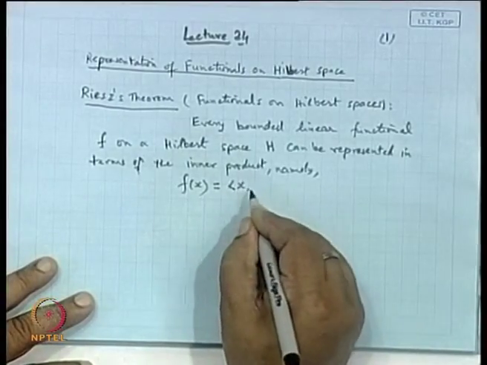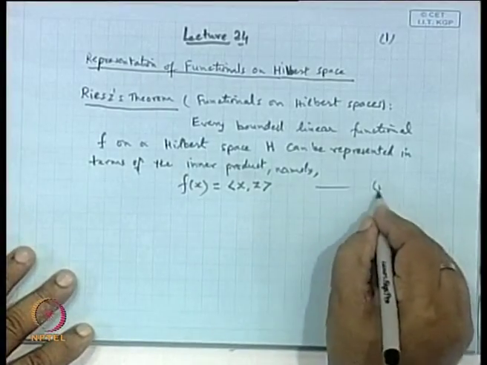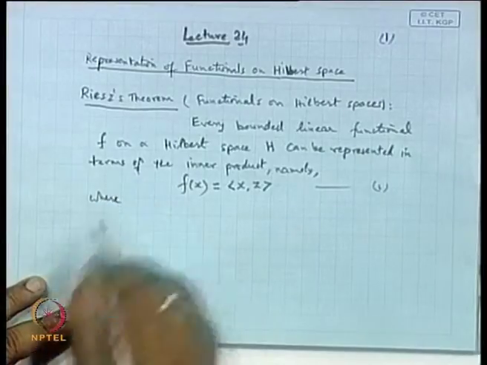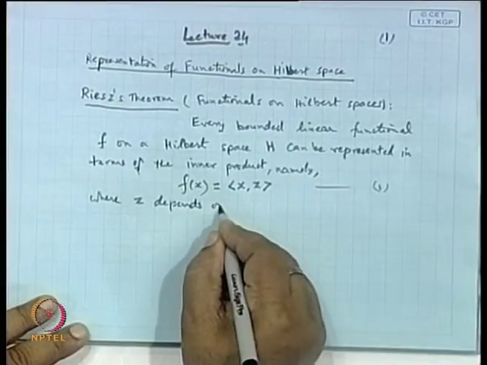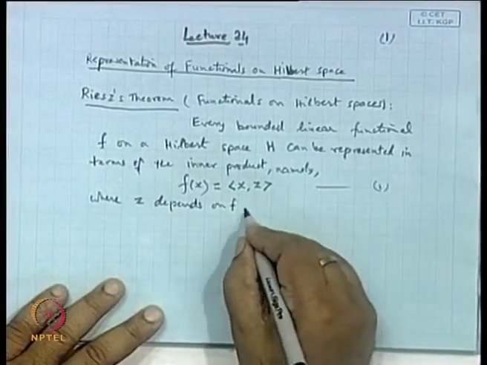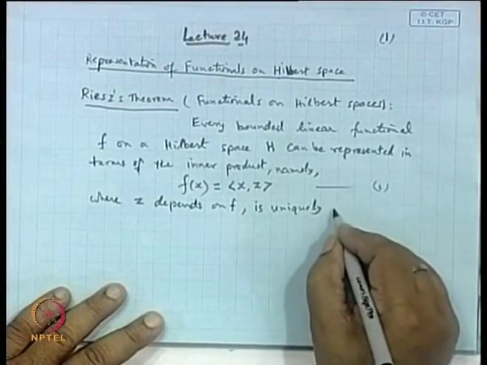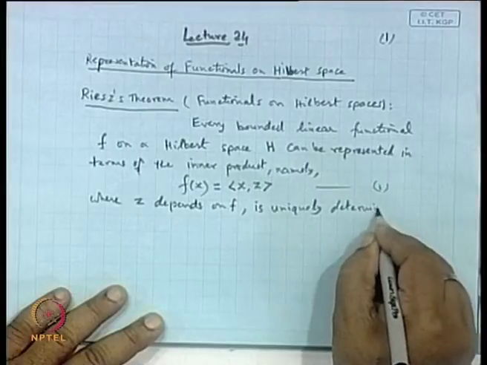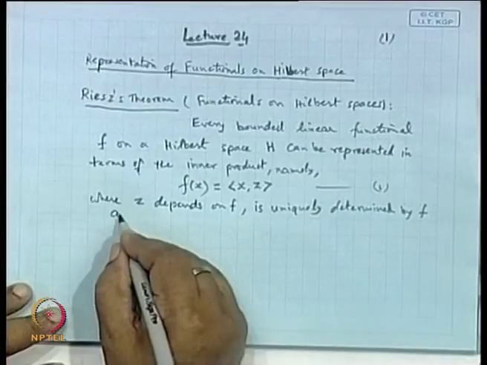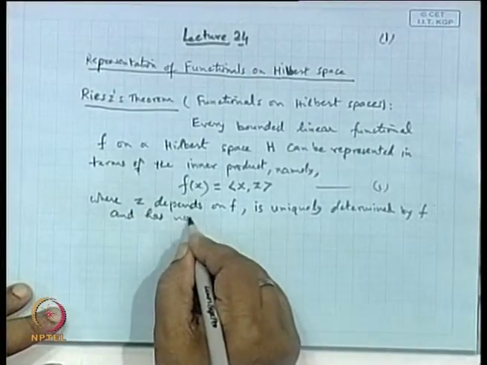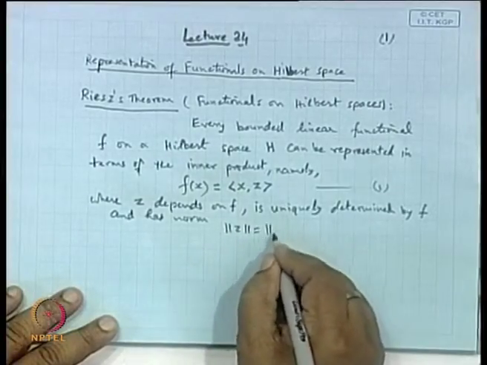Here z, which depends on f, is uniquely determined by f and has norm equal to the norm of f.